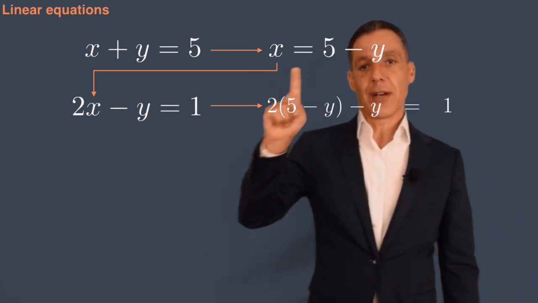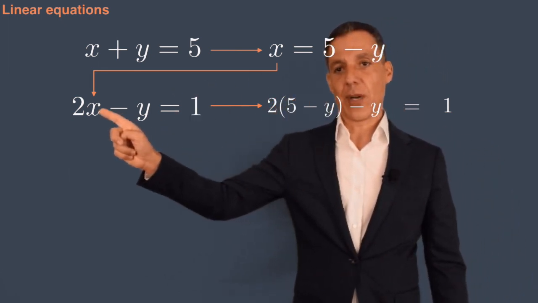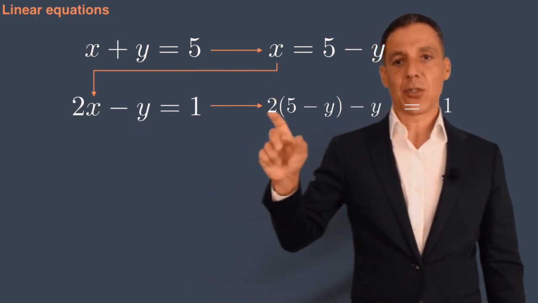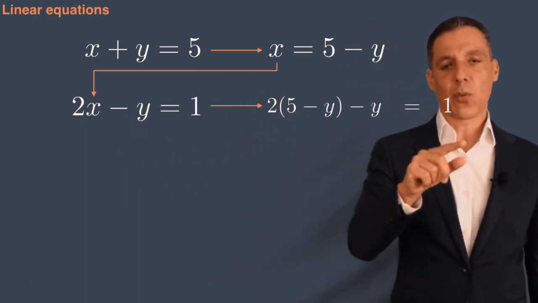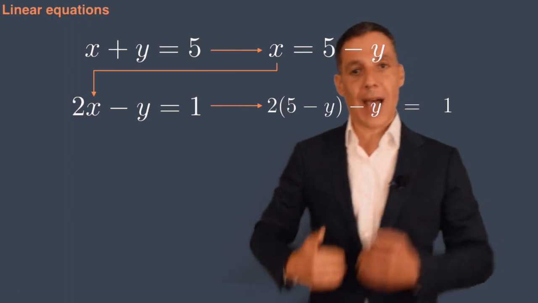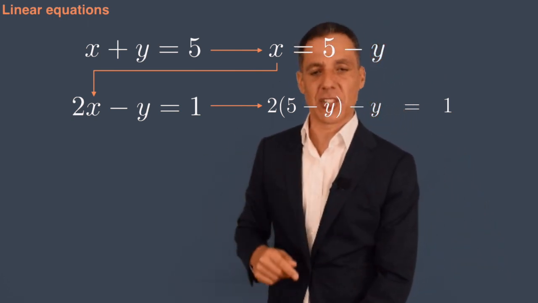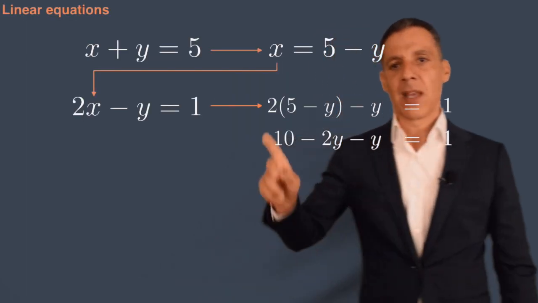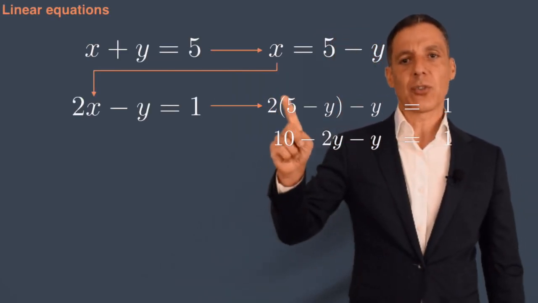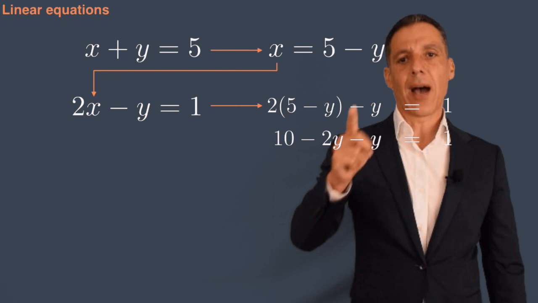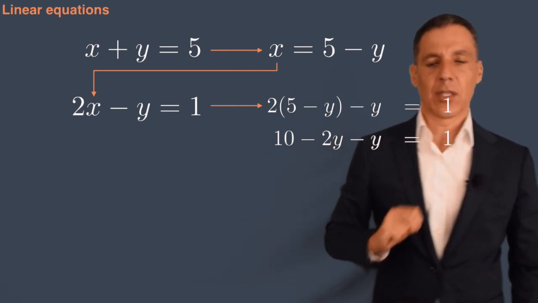So what did I do here? I took 5 minus y and I shoved it in right there, because that's x. So now I have 2 times 5 minus y is equal to 1. There's only one unknown here. I have eliminated the x, and I've isolated the y. So let's go ahead and just simplify that. That should be pretty easy. Let's multiply through by 2. So I've got 10 minus 2y minus y is equal to 1.